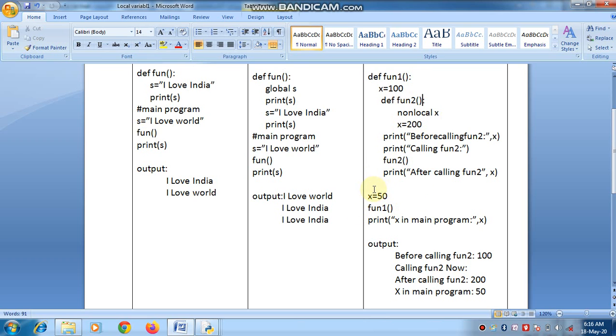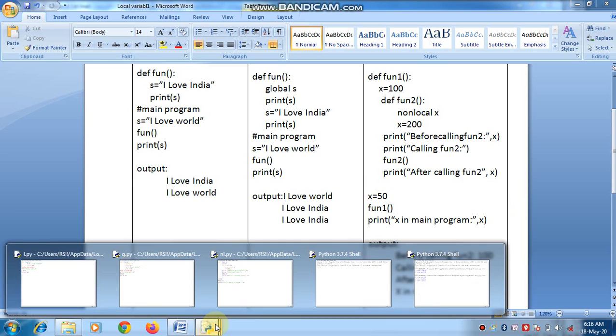So the value of x outside the function will be 50, and inside the first function x equal to 100, and inside the second function the value will be changed from 100 to 200. So first we print before calling function 2 the value 100, and after calling the function the next time x will be 200, and outside the function x will be 50.